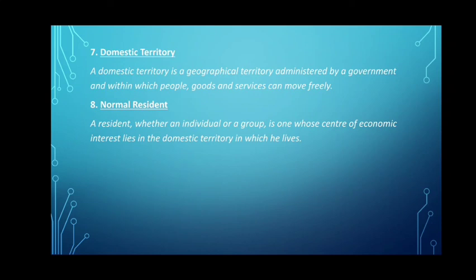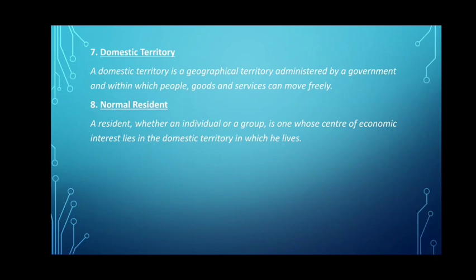Okay, suppose you become a doctor later on, or suppose you become a professor later on. So what happens? You can provide your services not only in Assam, but also you can apply for jobs in other states of India, right? That is, your services are free to move. Okay, so that area which is administered by a single government and within which people, goods and services can move freely without any restriction is known as domestic territory.